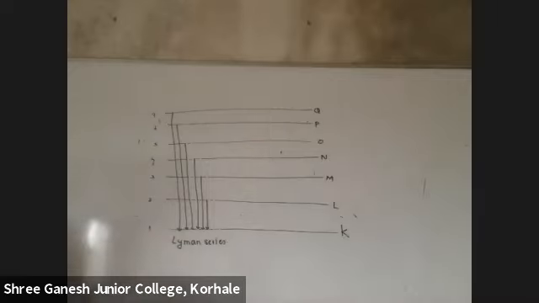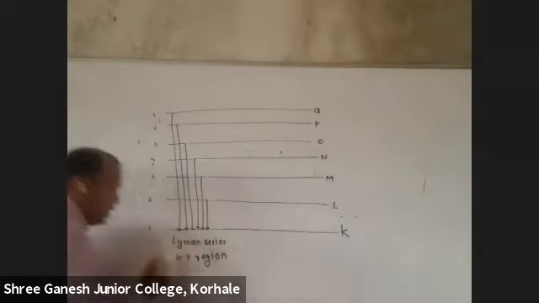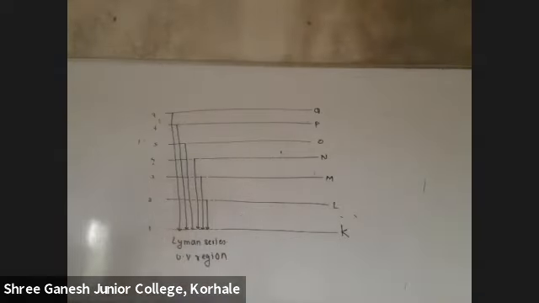The first series is called the Lyman series. The first series is 7 to 1, 6 to 1, 5 to 1, 4 to 1, 3 to 1, 2 to 1. This is which series? Lyman series. First series, Lyman series. And it lies in the ultraviolet region. It lies in which region? Ultraviolet region.